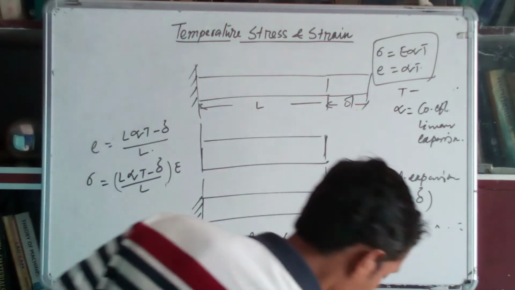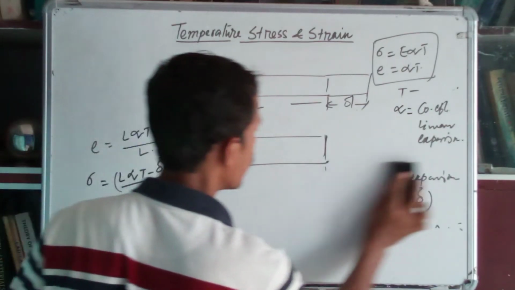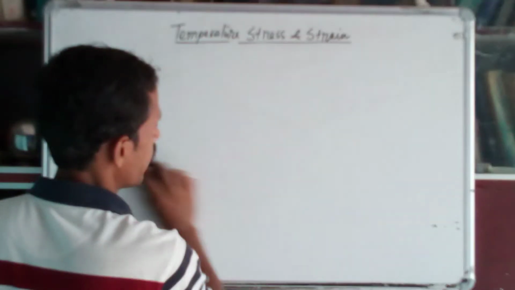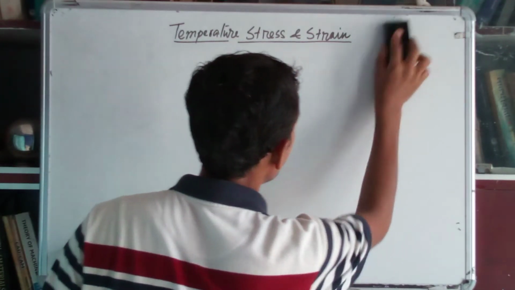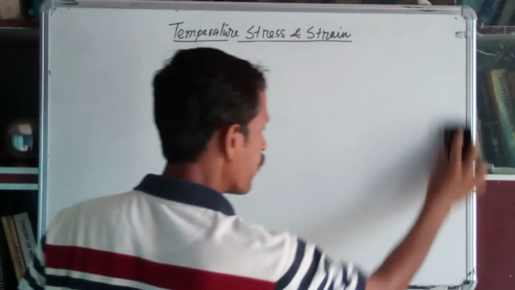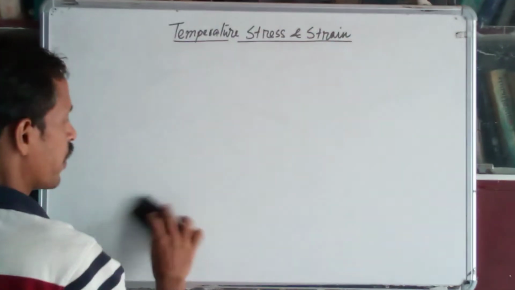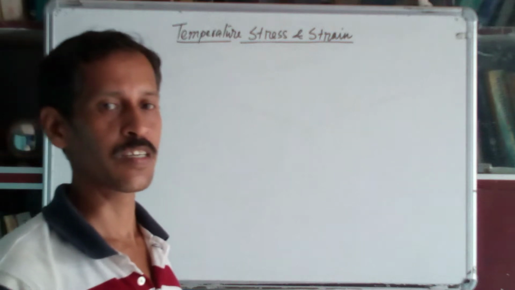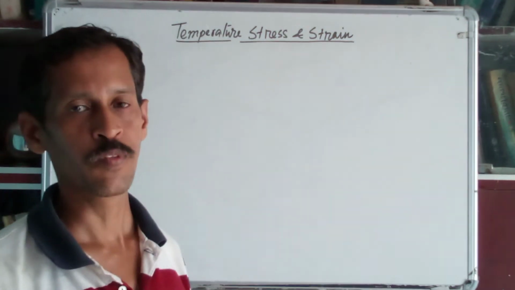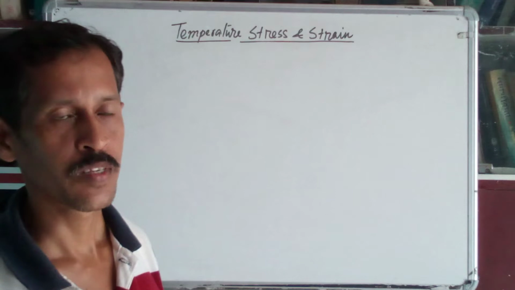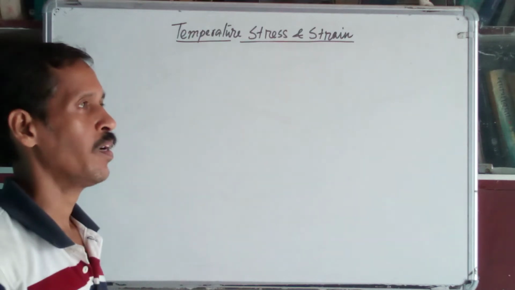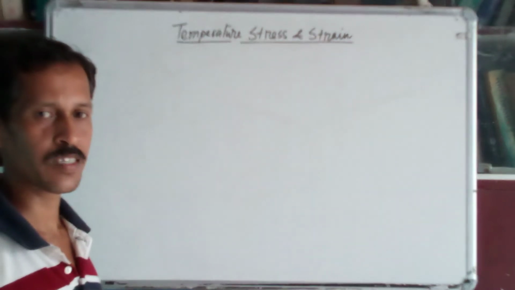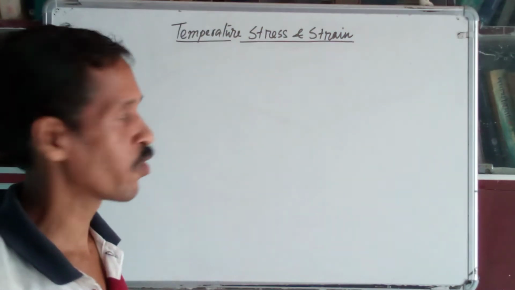Okay, now we know that the coefficient of linear expansion for brass and steel, in fact for every material, is different. In some materials the coefficient of linear expansion is more, and in some it is less. If you consider brass and steel, in case of brass the coefficient of expansion will be more.